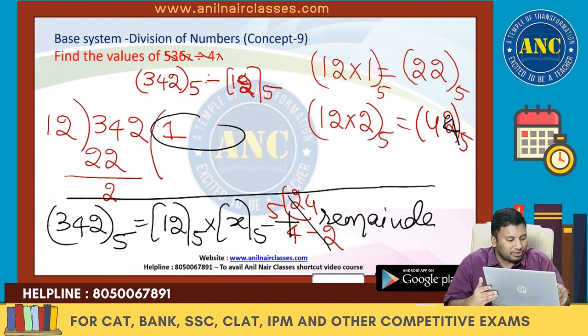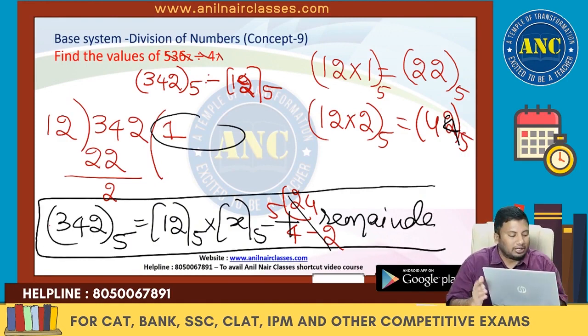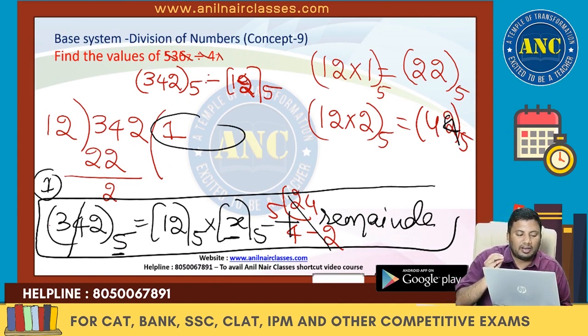This x is something which we are finding out. I am telling you, don't need to find it out. In a base system 5, what is the digital sum? Divided by 4. 3 plus 2 is 5. 5 divided by 4, remainder 1. Take from the answer option. Divide it by 4. If there is any remainder, take from the option. 1 equivalent to 1. Whatever that is giving you 1, that itself is the answer.